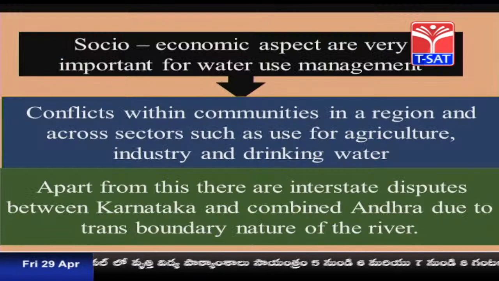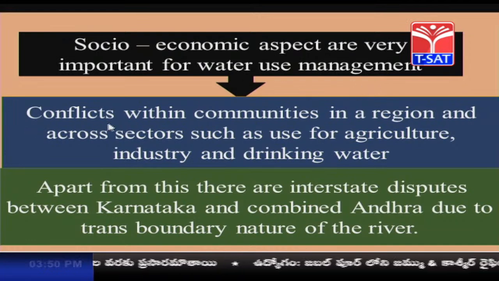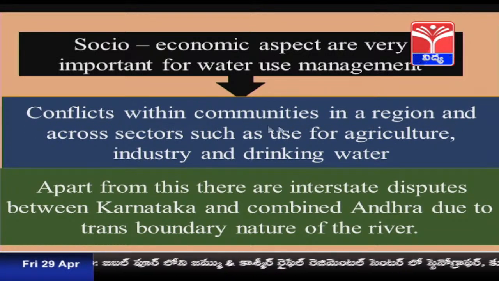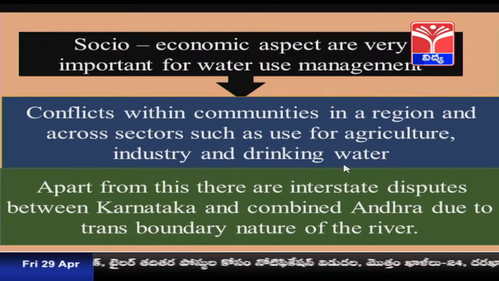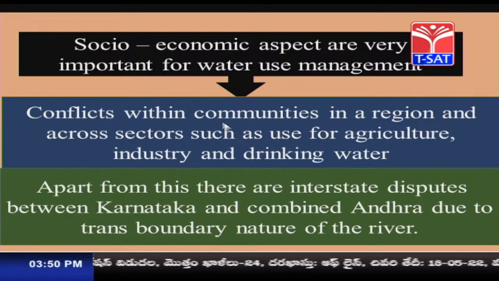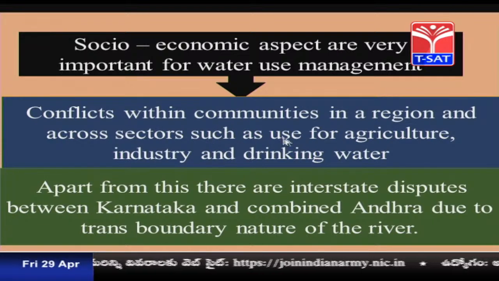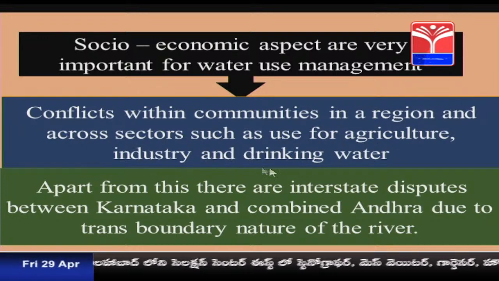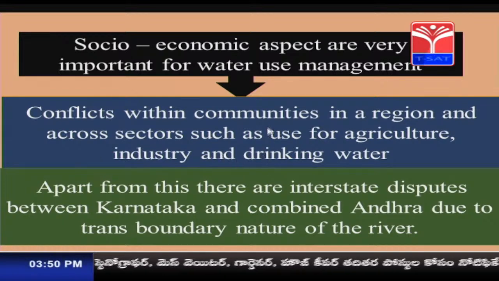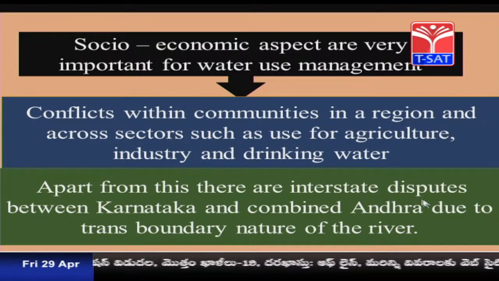Children, now let us understand that socio-economic aspects are very important for water use management. There are conflicts within the communities in a region, and also conflicts for the use of water across the sectors, such as agriculture, industry and drinking water. So, these are all the various things to be thought of, and apart from this, there are also interstate disputes